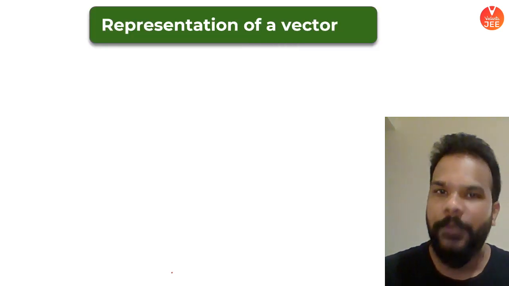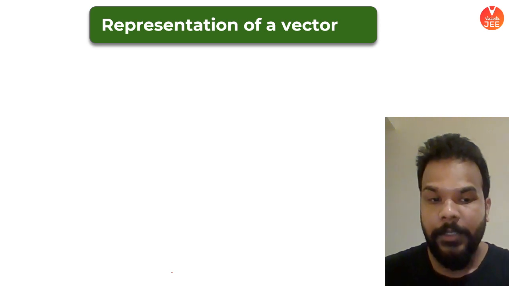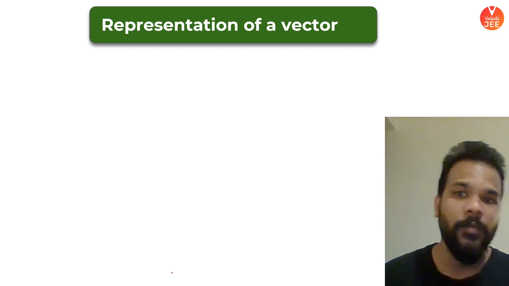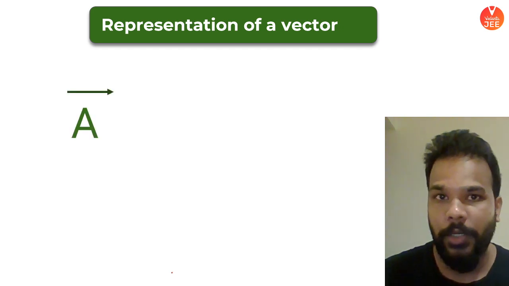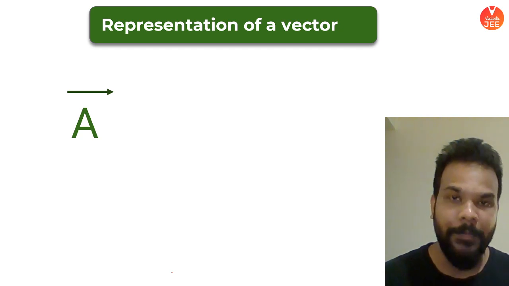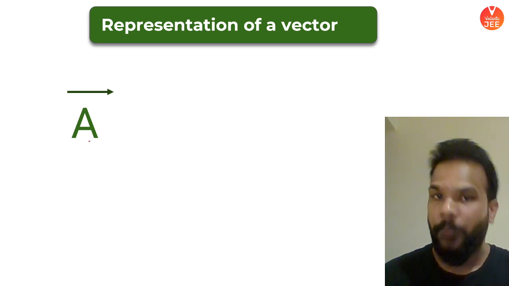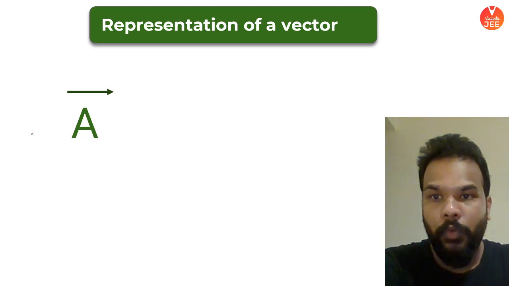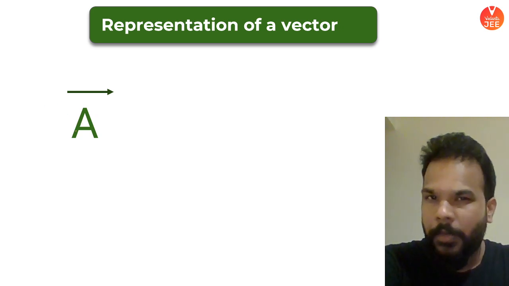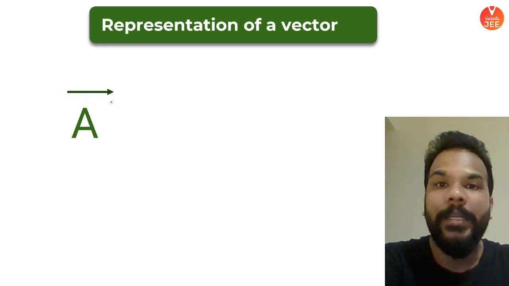Let's start off with the first part of the understanding of vectors, and that is representation of the vector quantities. So guys, I'll be basically telling you three types of representation. The very first one is basically the symbolic representation. How a quantity with symbol A will be having vector representation. So what you see here is basically the vector representation of that quantity. If the quantity is usually represented by a symbol A, then writing A with the arrow like this is basically what you call the vector representation.